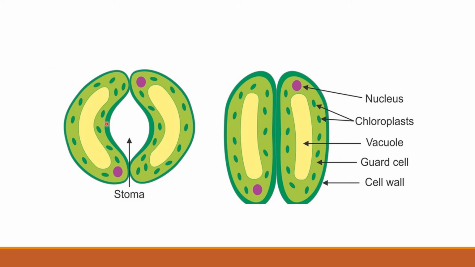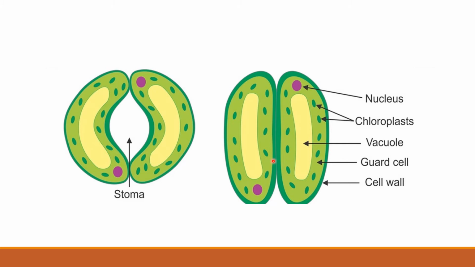They have a thick inner wall. Guard cells have a thick inner wall. You can see chloroplasts in the guard cells, a big vacuole and the nucleus of the guard cell. This is an open stomata. This is a stomatal opening, right? Here is a stomata which is